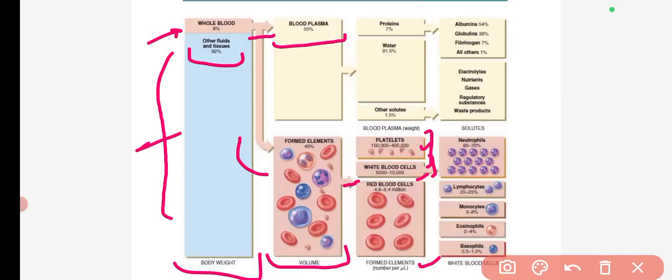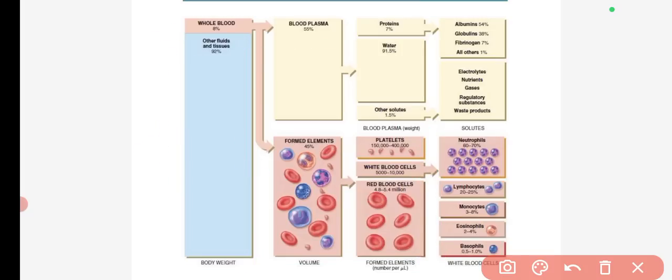You can remember the numbers from here, because the numbers are very important. For red blood cells, it is 4.8 to 5.4 million per microliter. White blood cells, it is 5,000 to 10,000, and platelets 1.5 lakh to 4 lakhs. Again, for white blood cells there is a distribution: neutrophils are around 60 to 70%, lymphocytes are 20 to 25%, monocytes 3 to 8%, eosinophils are 2 to 4%, and basophils are 0.5 to 1%. This is the composition of white blood cells.